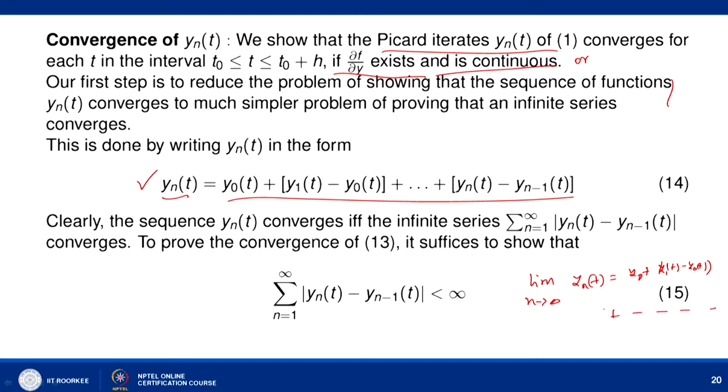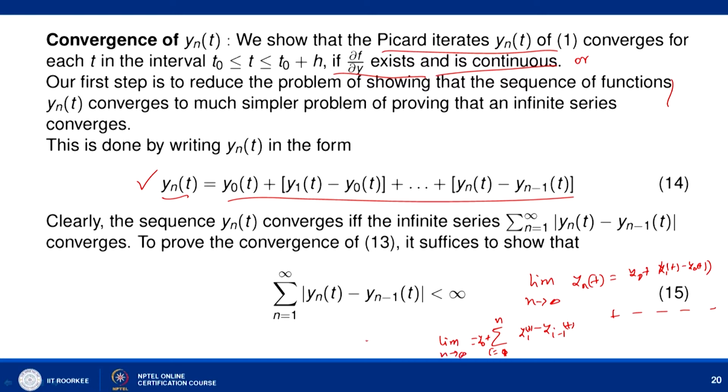So, it means that this limit exists provided that this infinite series is basically a convergent series, and we can summarize this as writing that this implies what? That summation of (y_i(t) minus y_{i-1}(t)), i equal to 1 to n, plus y_0, and then we are looking at limit n tending to infinity.